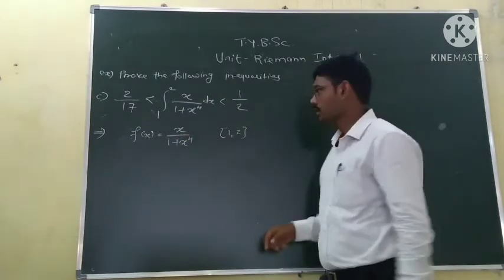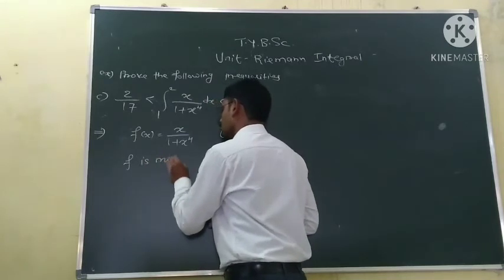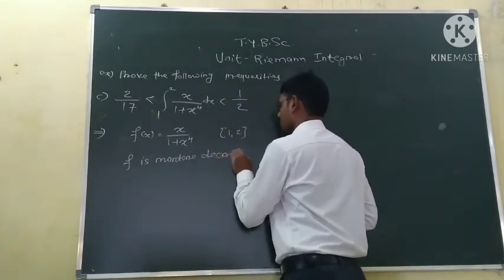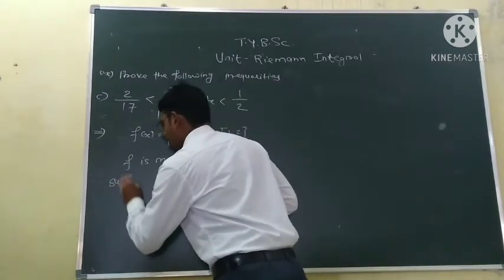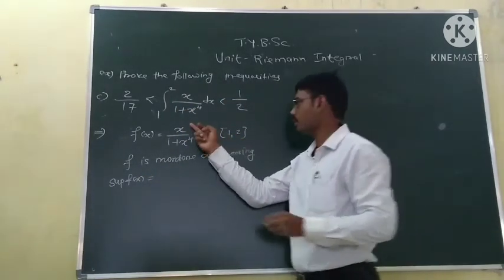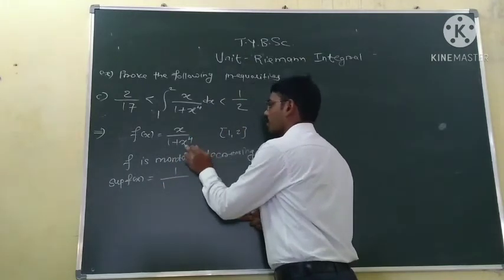So f is a monotone decreasing function. So the supremum of f of x occurs at x equal to 1. So put x equal to 1. So 1 upon 1 plus 1 raised to the power 4. 1 raised to the power 4 is 1.